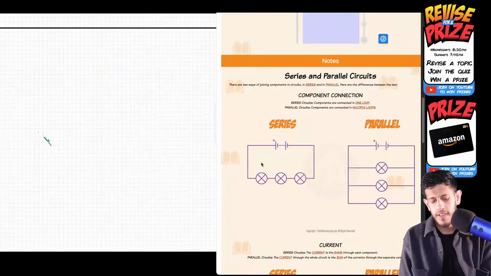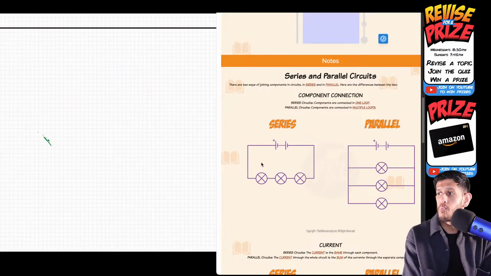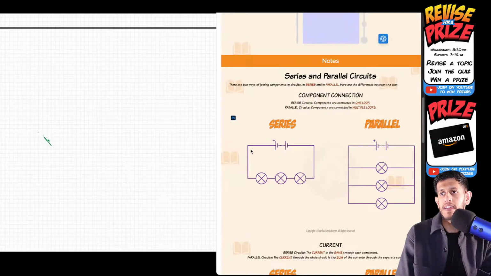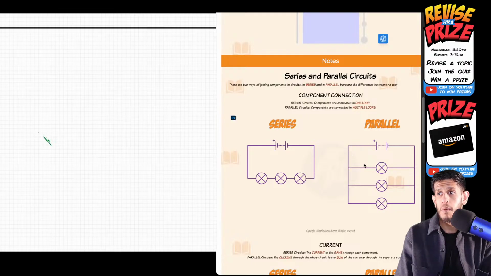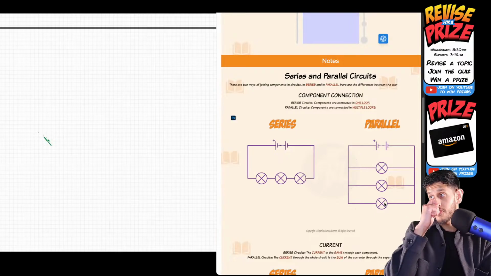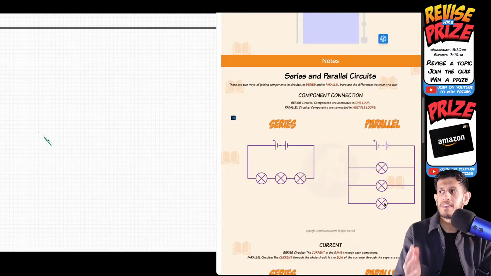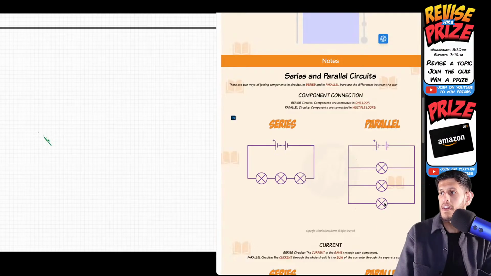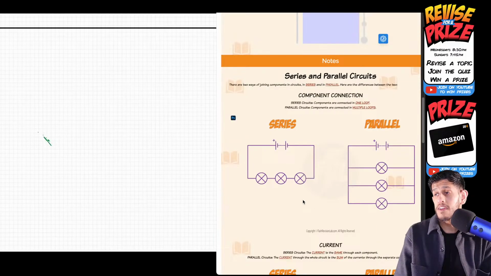So series and parallel, what is the difference? A series circuit is one in which there is one loop, so everything is connected in one straight loop. Whereas in parallel, there are several loops that are parallel to each other. You can see here, one bulb in the first loop, you go down to the second loop, there's another bulb, and then the third loop has another bulb. So 3 bulbs in parallel compared to 3 bulbs in series is very different. And yes, Quinn, for series, current stays the same, potential difference is shared.